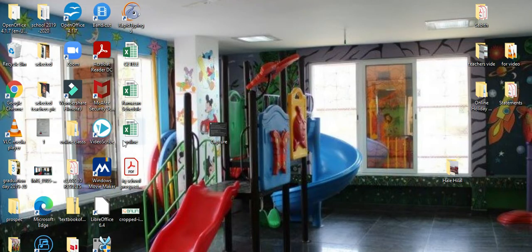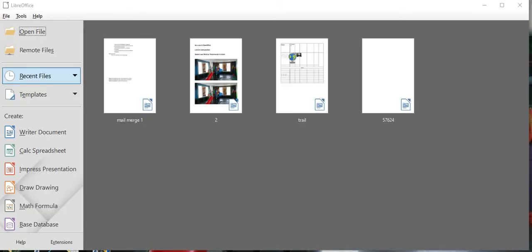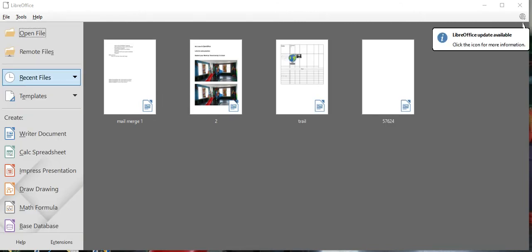On my screen, you can see LibreOffice 6.4 is here. Double click on that, and you will see the screen appear like this. If the shortcut is not there on your computer, you can go to the Start window search button and type LibreOffice. In that, you can select LibreOffice Writer, and then you can open your LibreOffice Writer.